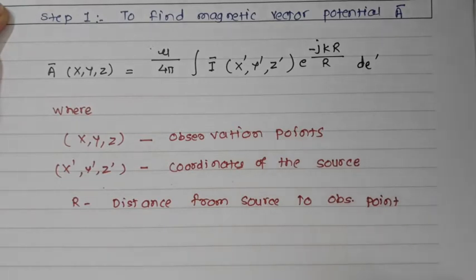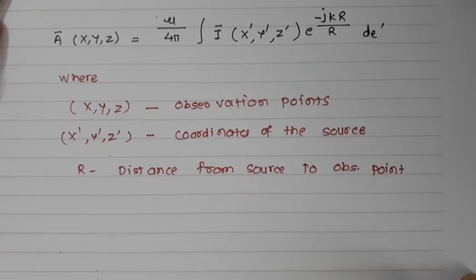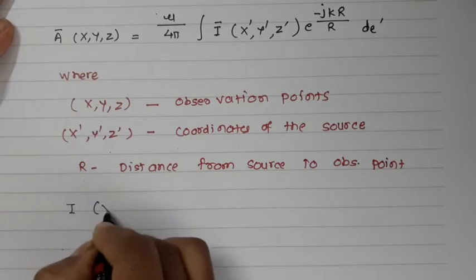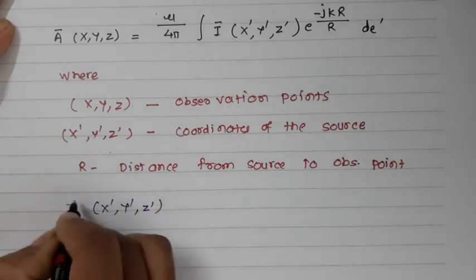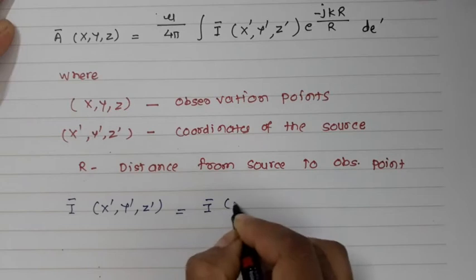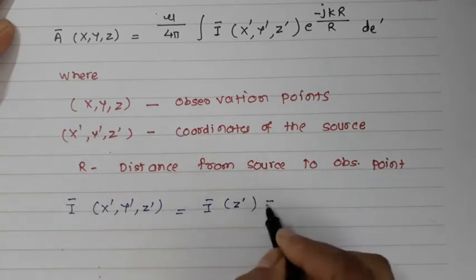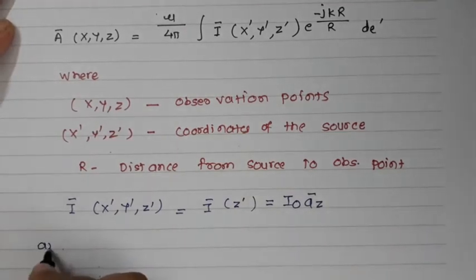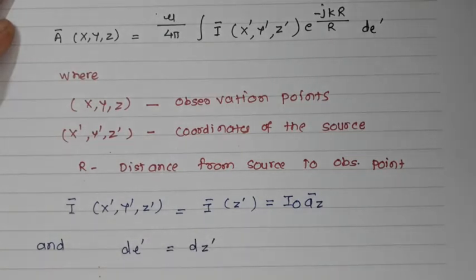Now when the current is flowing along the wire along the z axis, that we can see that your current is flowing along the z axis. So I will write here I x dash y dash z dash is equal to I bar z dash, which is nothing but the constant I0 az bar. And here you know that dl bar is nothing but dz dash. Also the source is at origin, and the distance from the source to the observation point means measuring distance from the origin.